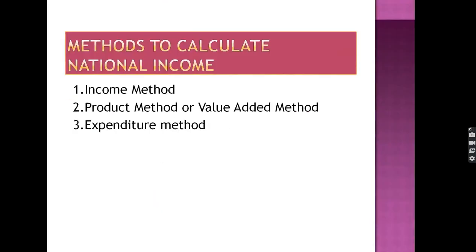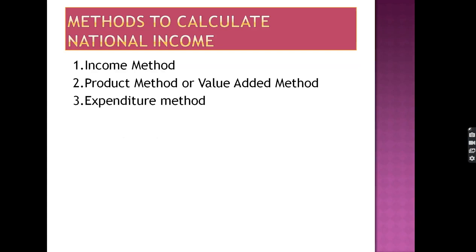Next one is the methods to calculate the national income. We have three methods to calculate the national income. First one is the income method. Second one is the product method, which is known as the value added method. And third one is the expenditure method. These are the questions of 6 marks we face in the exam.